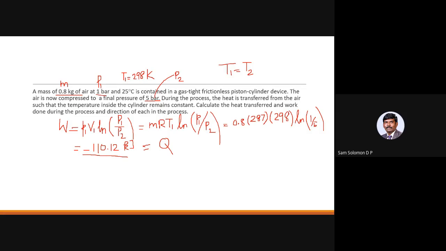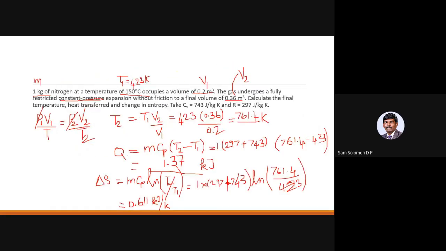Okay. So in the previous problem there is a mistake. What is that mistake? The heat transfer value is 351.9 kilojoule. So let's strike this out. 351.9 kilojoule, so it's approximately 352 kilojoule. Okay. So such kind of problems you can see.